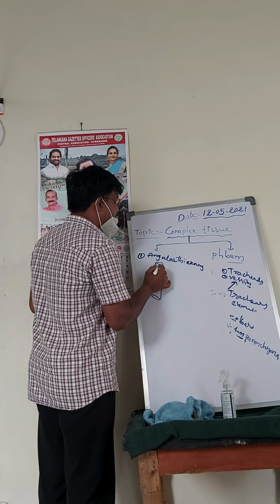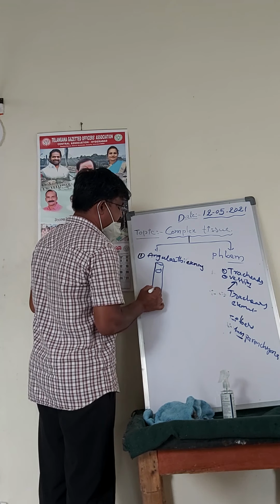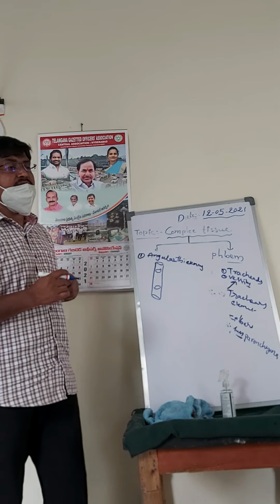In this vessel, the secondary wall is developed like this. This is the angular thickening.